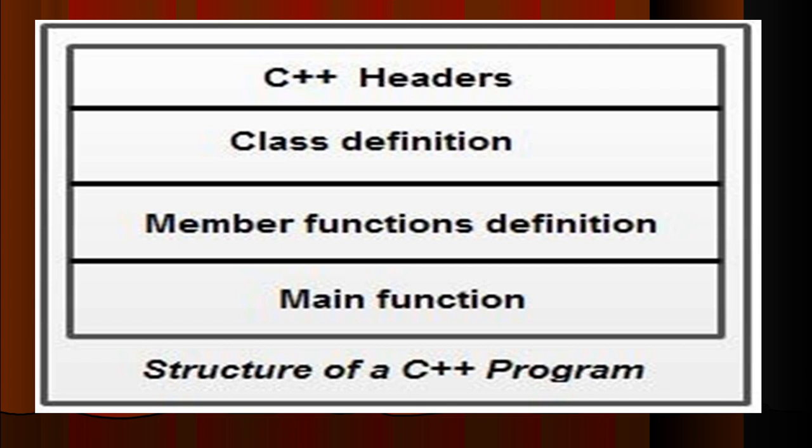Then we have our main function. After all these elements, our main function is created. That is why we call object-oriented programming a bottom-up approach, whereas a C program is called top-down because the program starts from the main function. In both cases, execution starts from main only, but the order of writing the program differs. In a C program, main is written at the top, right after the header files, whereas in C++, after creation of all the abstract things, the main function is created.